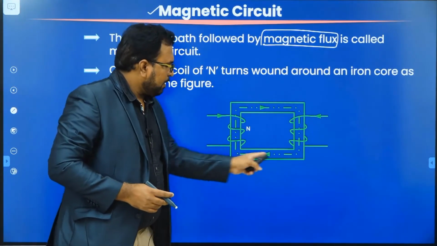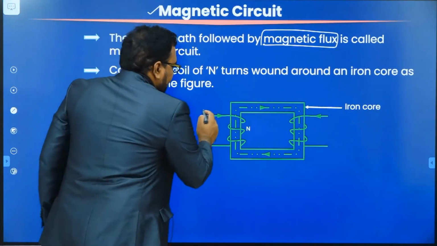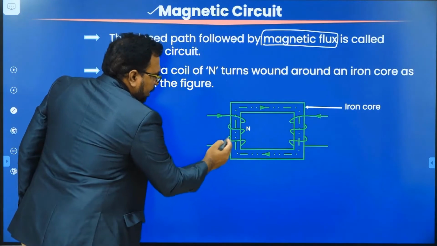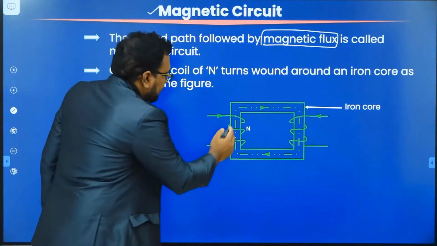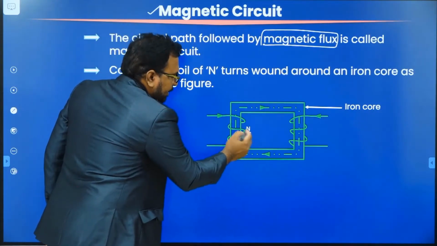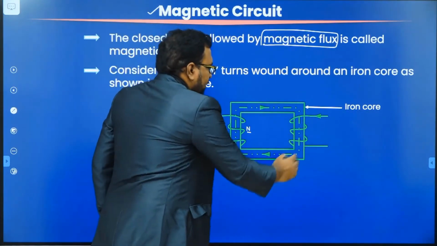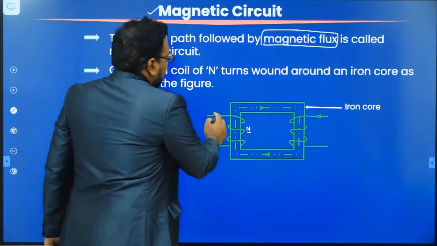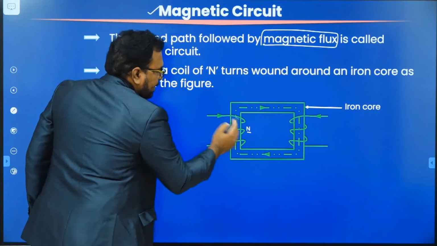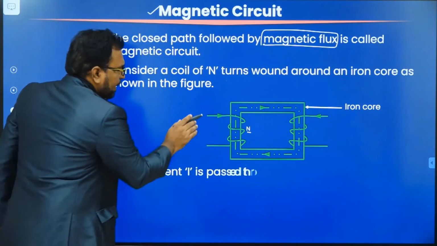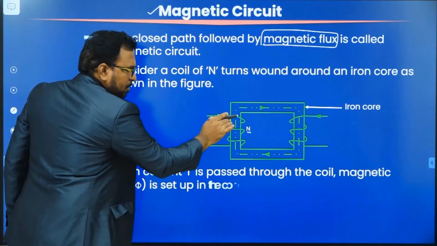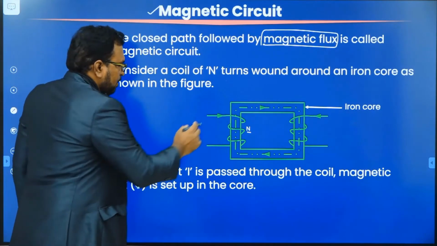This is the iron core. Around this iron core I wound a coil. How many turns are there in this coil? The circular turns are N. So around this iron core I have considered a coil which has N turns. So when you allow a current through this wire, through this winding or this coil, what happens?